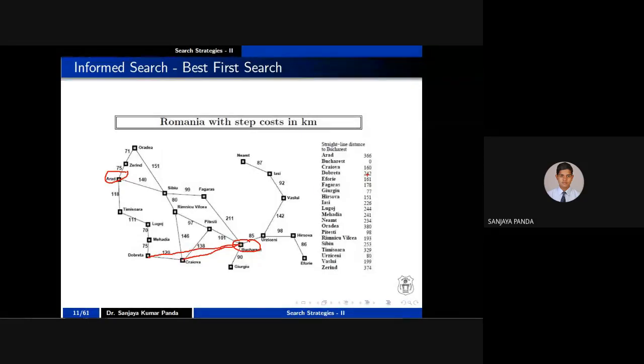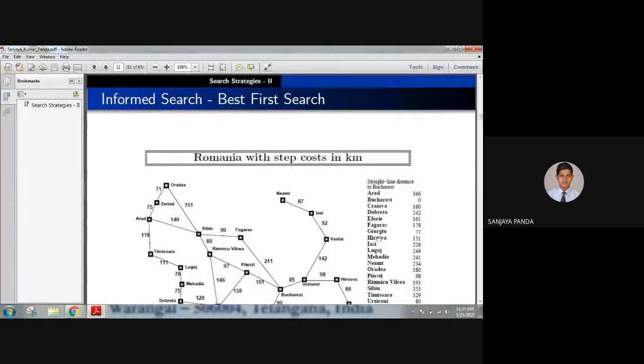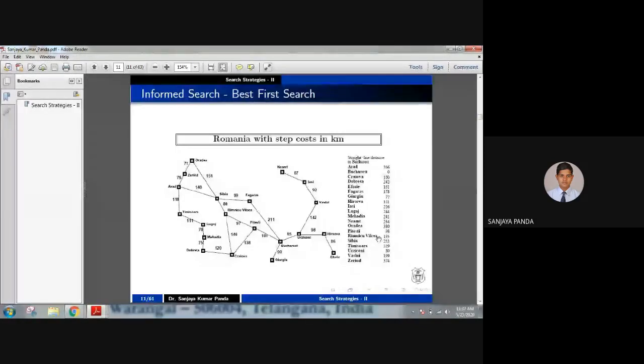I request all of you, I am giving two minutes of time. Now the time is 11:37. So before 11:39, I request you to copy these values so that you can solve this problem. In between, if you have any doubt, you can write in your chat window.